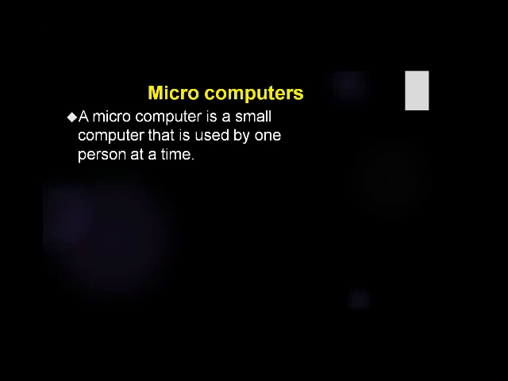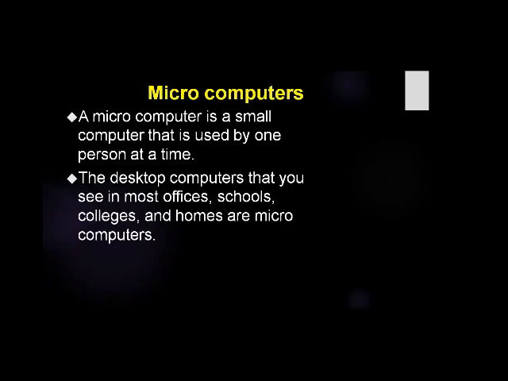Now move towards the next type of size, that is microcomputer. A microcomputer is a smaller computer that is used by one person at a time. It is bigger than the mobile computer.